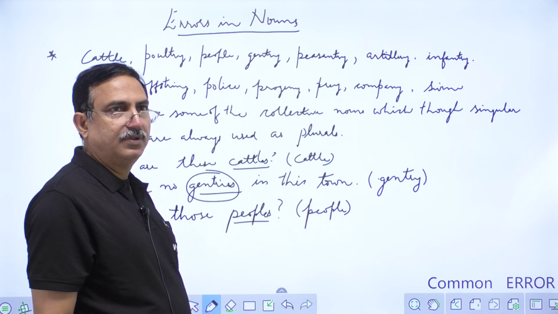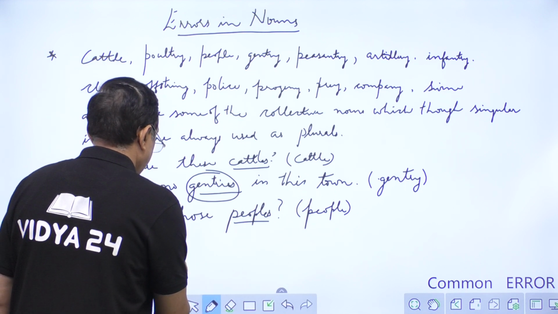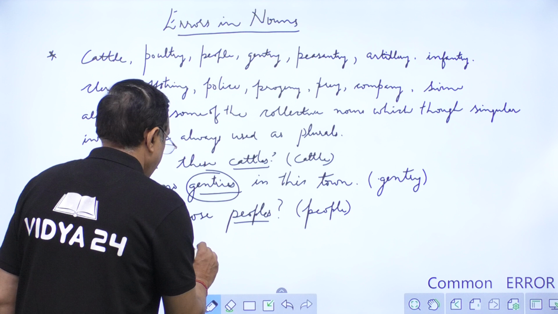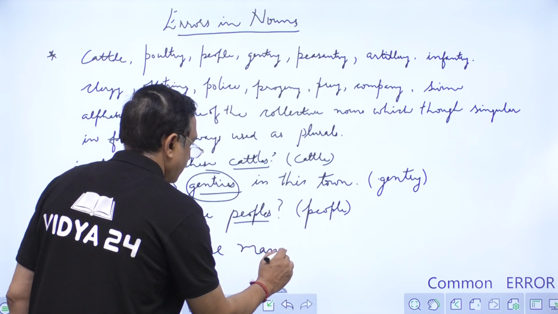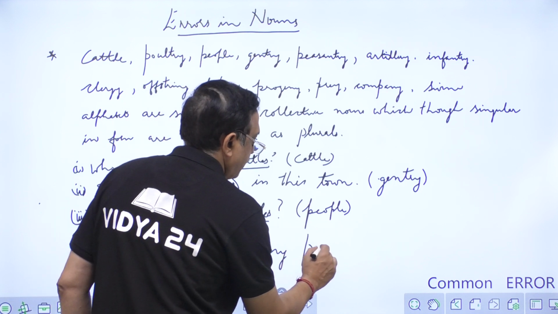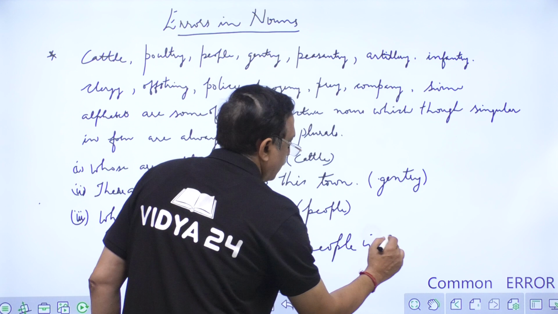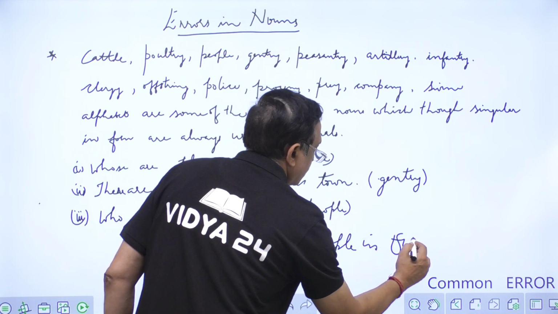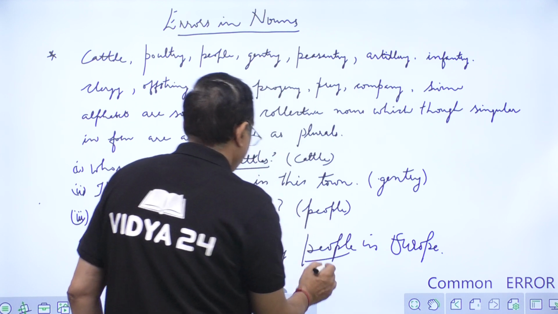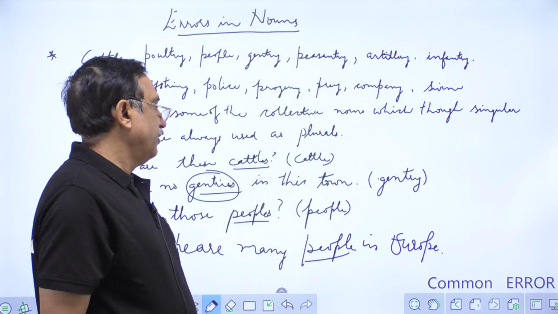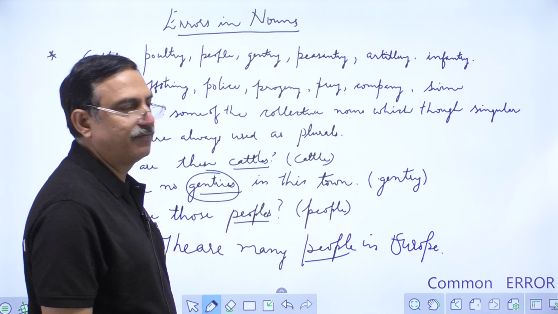For example, there are many people in Europe. So here the word people, there are many people in Europe. It means people here stand for nations.